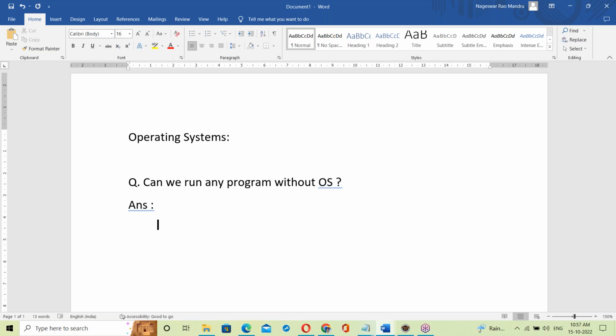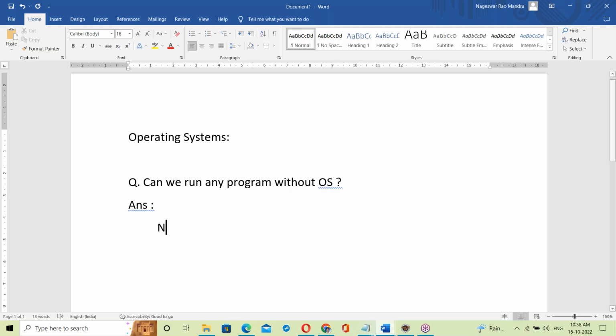Can we run any program without an OS? Very simple question.